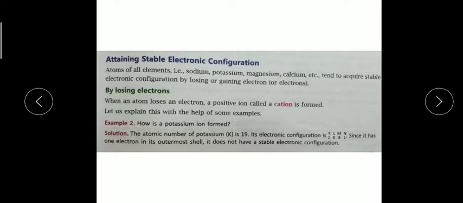So they easily lose their electrons, they are highly reducing elements, and they become cations, carrying a positive charge. So a cation always carries a positive charge, it is a positive ion. By definition you can say a cation is a positively charged ion.